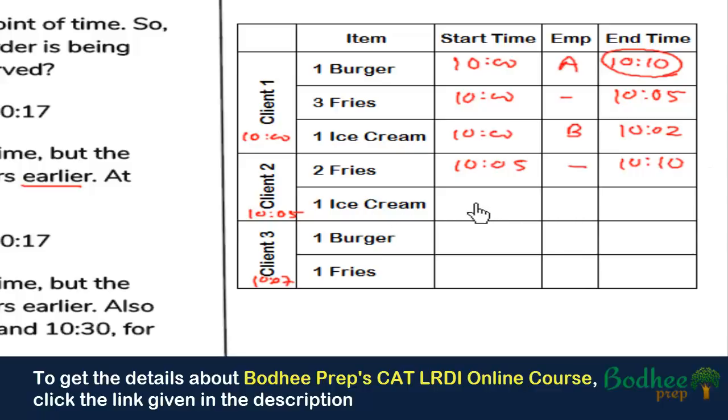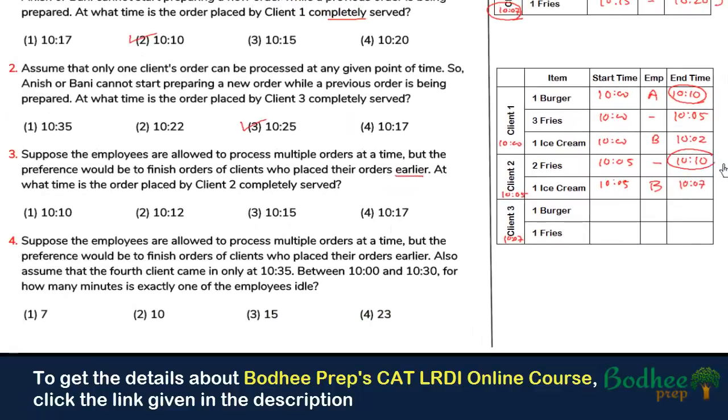And ice cream he can start at 10:05, and B can start it, in fact, because A was occupied till 10:10. So A cannot be assigned to prepare ice cream, but B completed at 10:02, so he can start preparing ice cream, and he can complete it at 10:07. So we can see that the two items which client 2 has ordered get completed at 10:10 only. So the answer for question number 3 is 1.